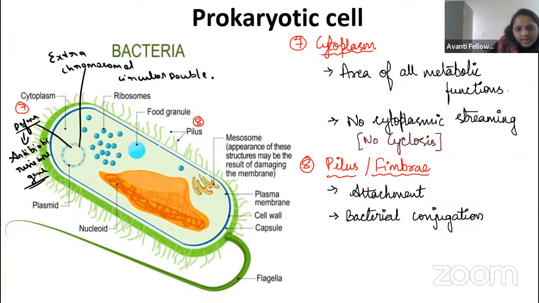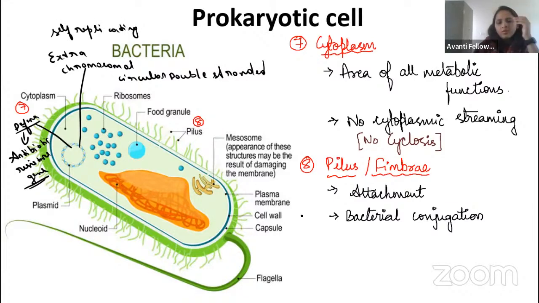In statement-wise questions you will get this type of question. It is self-replicating. Very good, Nandish, self-replicating. So this is about the plasmid.